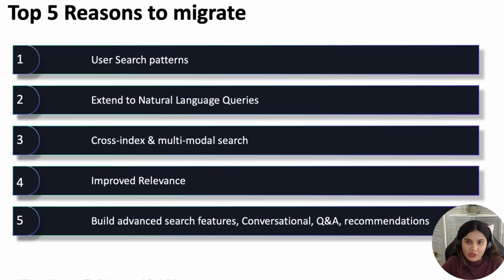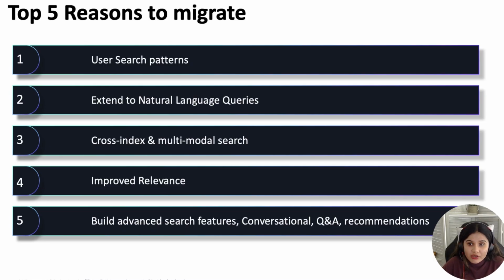Now, let's talk about the top 5 reasons to migrate. The rise of AI is transforming how users interact with information systems. First, user search patterns have fundamentally shifted from keyword inputs to conversational, intent-based queries that traditional search technologies struggle to handle effectively. Organizations are now adapting to natural language queries, as users increasingly expect systems to understand questions asked in everyday human language rather than specialized search syntax.